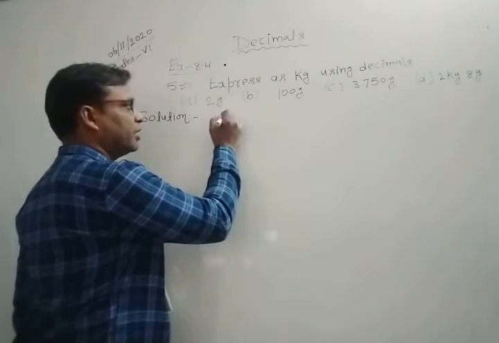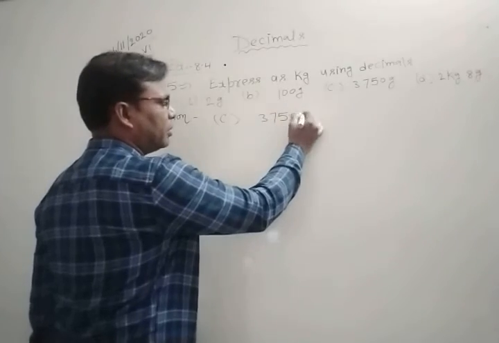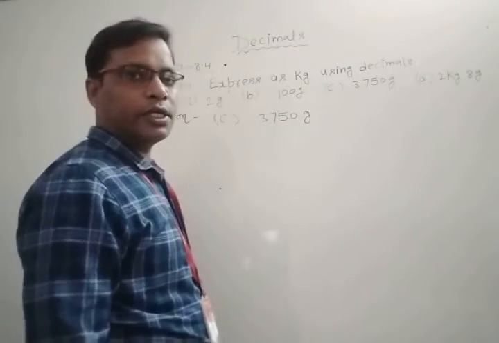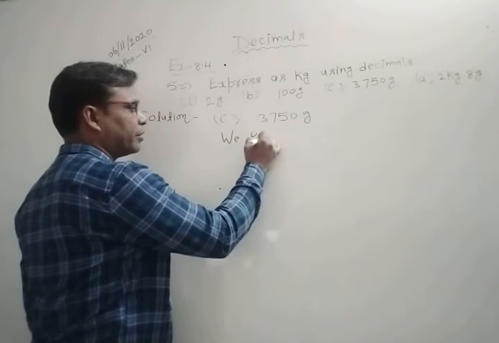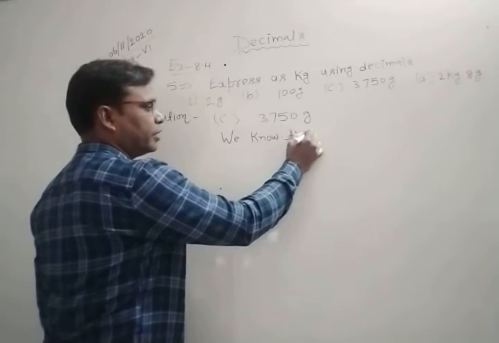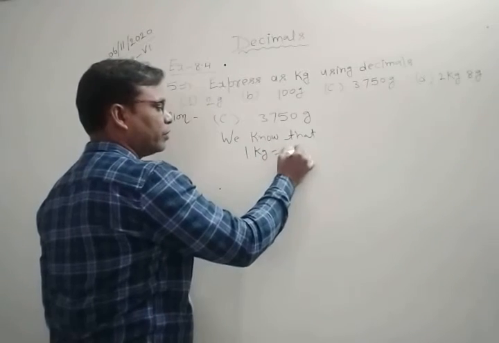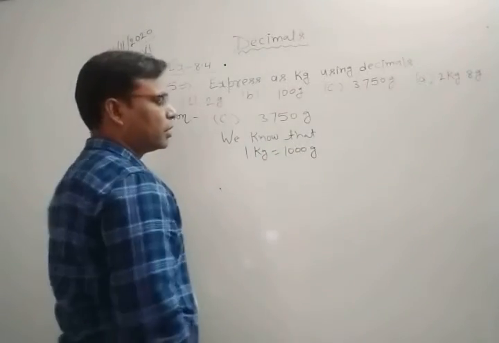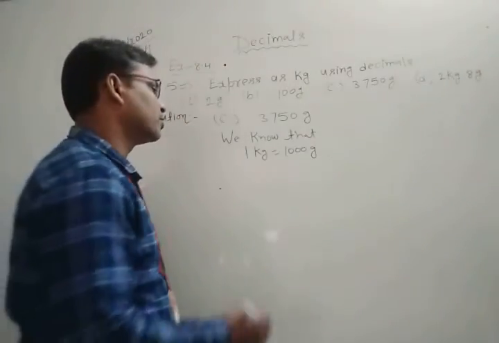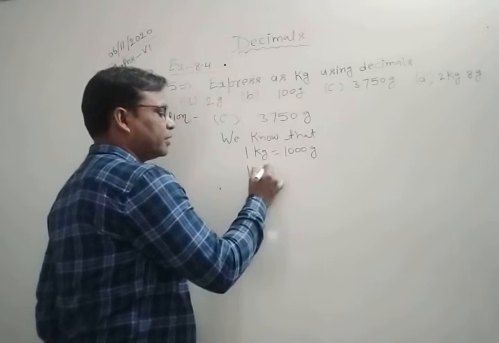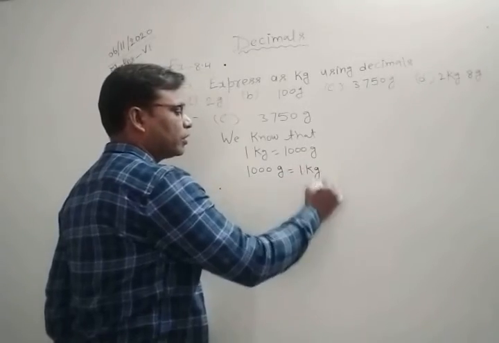So here write C part. This is given 3750 gram. We need to convert it in kilogram. So here you write, we know that 1 kilogram is equal to 1000 gram. So also you can write here that 1000 gram is equal to 1 kilogram.